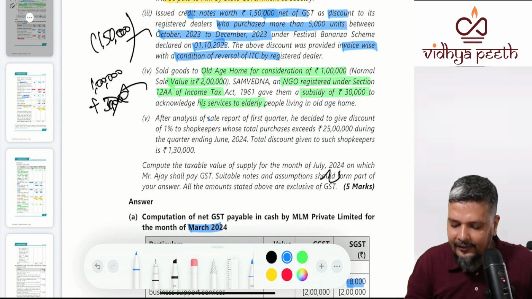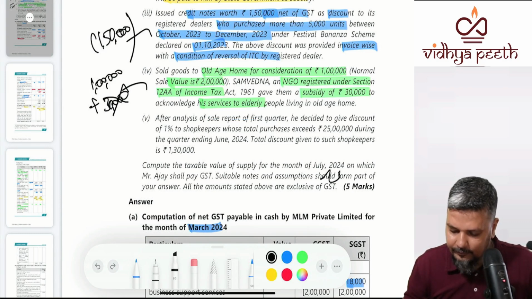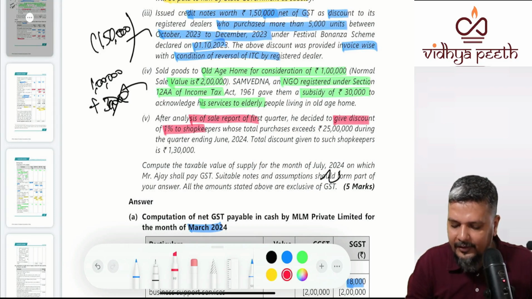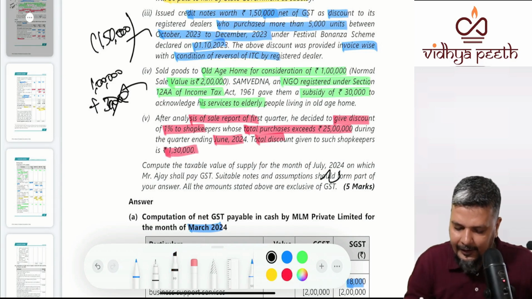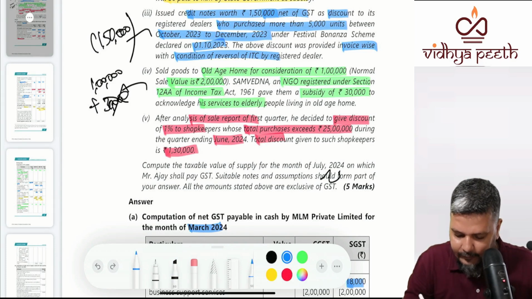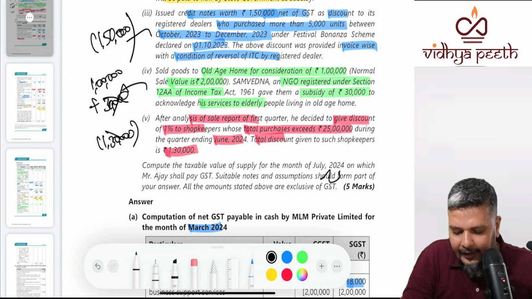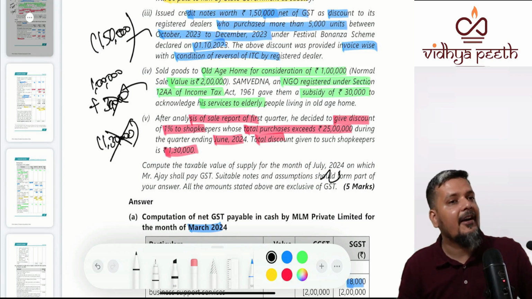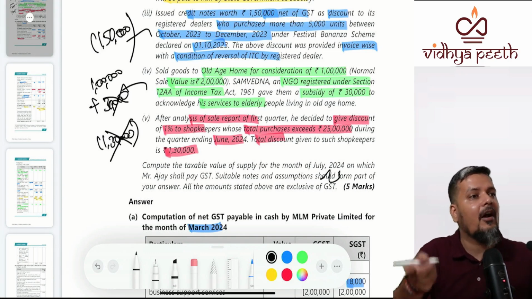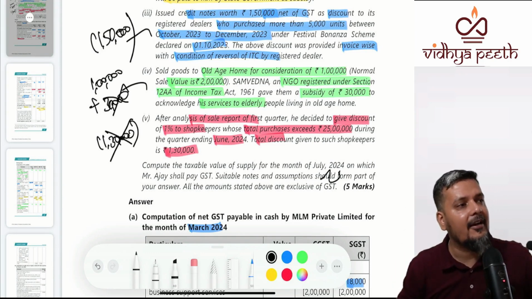After analysis of the sales report of the first quarter, the supplier decided to give a discount of 1% to the shopkeepers who purchased more than 25 lakhs during the last quarter, June 24. Total discount is 1 lakh 30. Whether you will deduct 1 lakh 30? No. Why? This is also a supply, the discount after supply, but the agreement to give the discount was not at the time of supply.